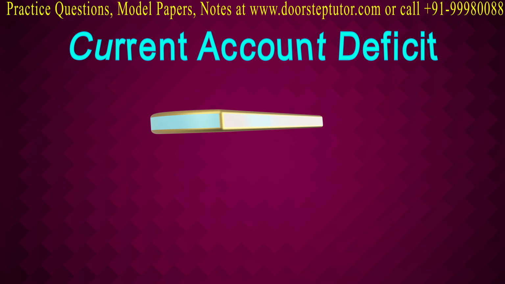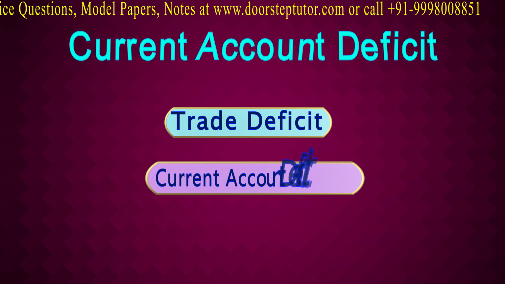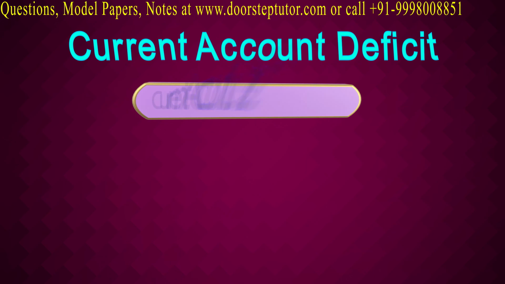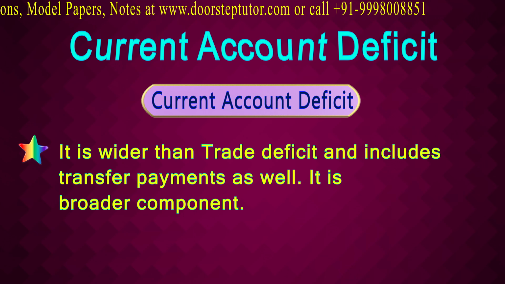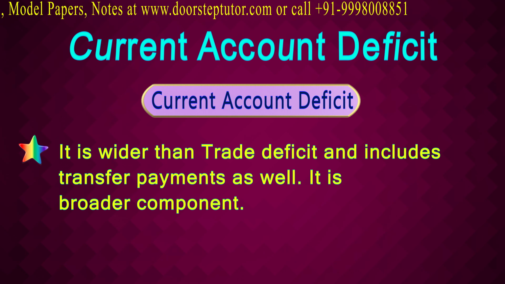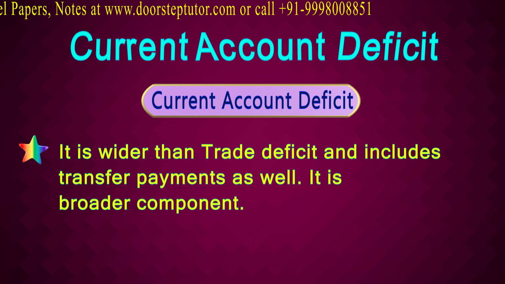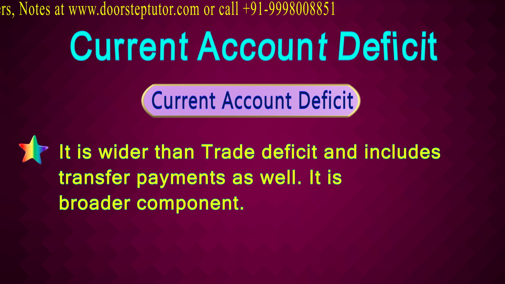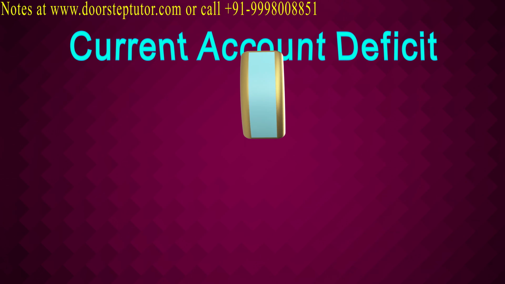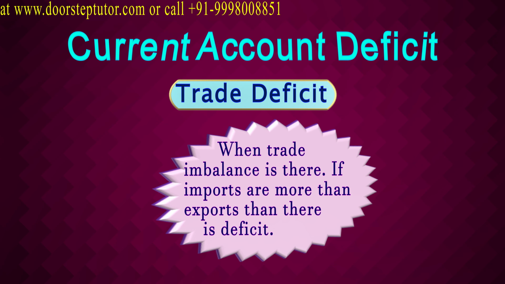Let us now look at the basic difference between trade deficit and current account deficit. As I have said, current account deficit is a wider term because it is one of the key components of balance of payment, and trade deficit comes under current account deficit, and it also includes transfer payments. So it is a broader component, whereas trade deficit only looks at the trade imbalance.